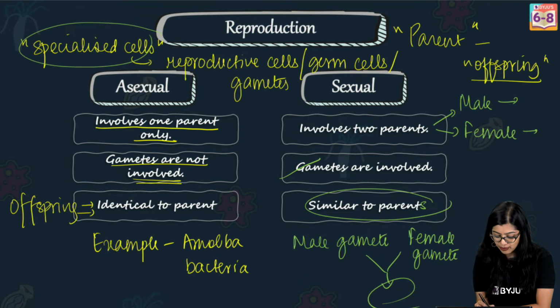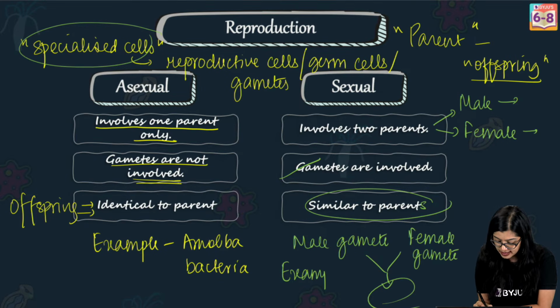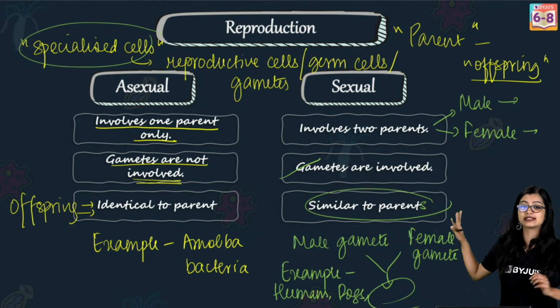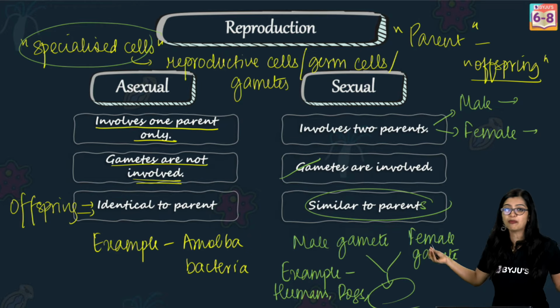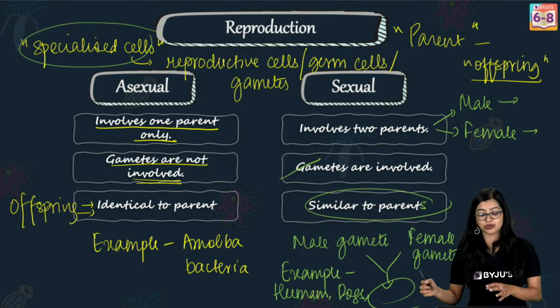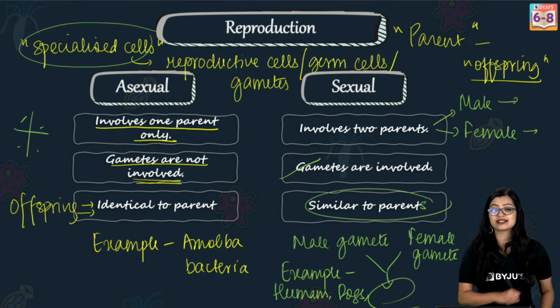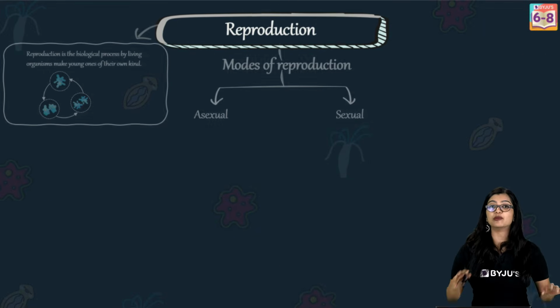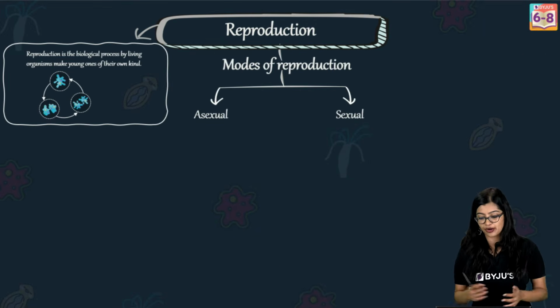So in this case, if I were to give you some examples, the most common example we can take are humans, right, or dogs, cats, and so on, right? So this right here are four main points of difference between an asexual mode of reproduction and a sexual mode of reproduction. Put a star mark in your book as well. So now let's explore a little bit more on asexual mode of reproduction.